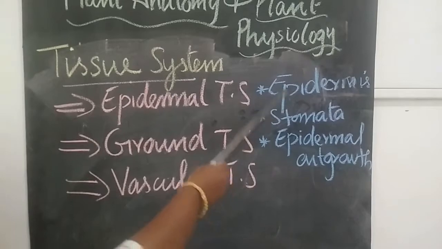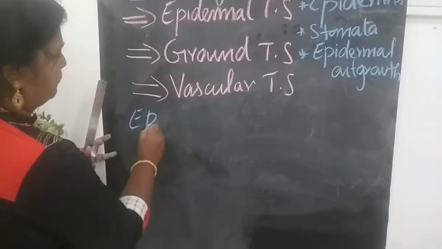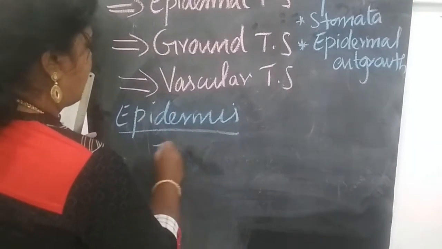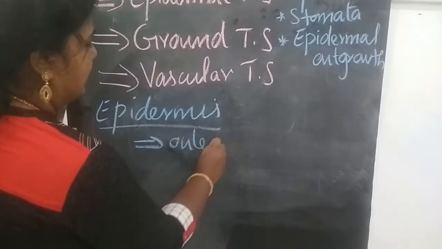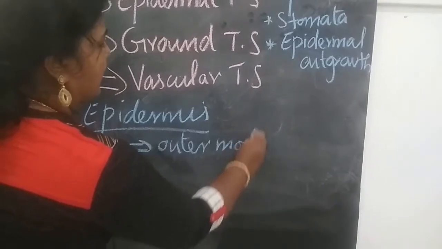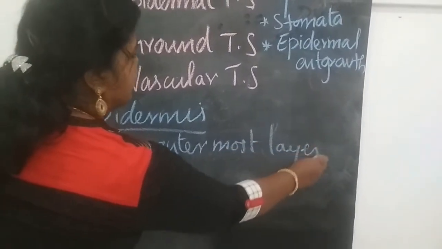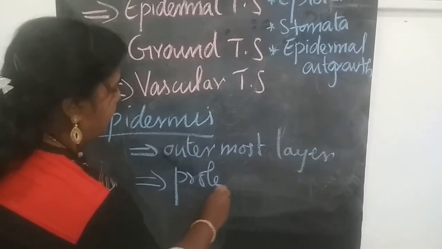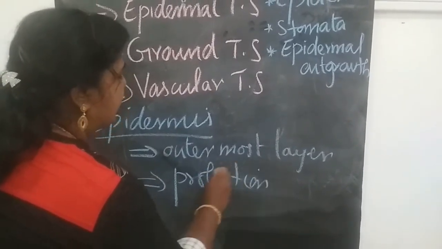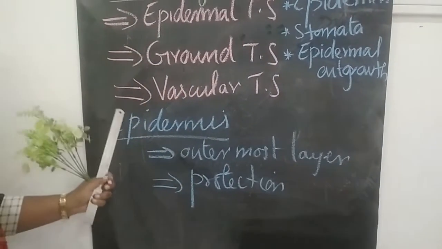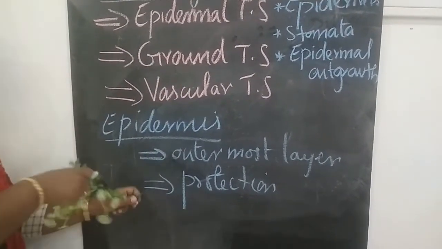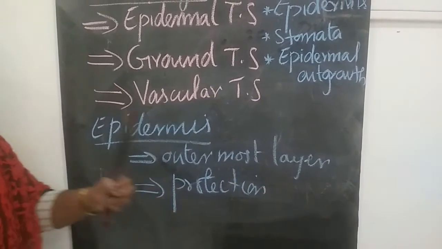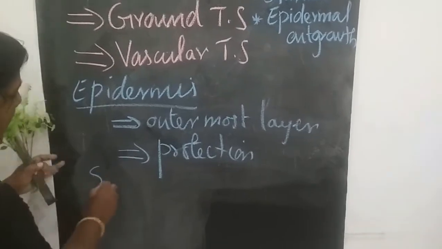What do you mean by epidermis? Epidermis, it's the outermost layer of the plant body. What's the function? It is giving us protection to the inner organs. So epidermis is the outermost layer of the plant body and is giving protection to the inner organs. And next one, stomata.